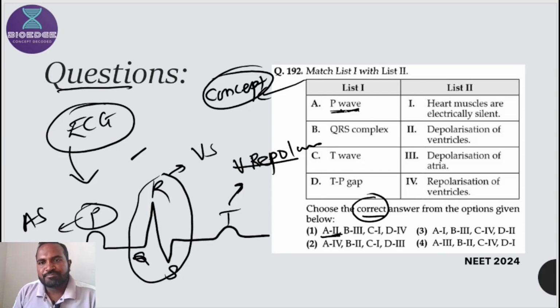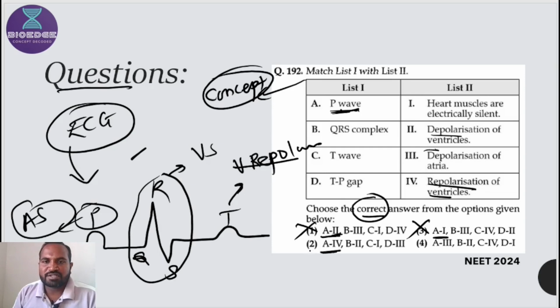The P wave is regarding the atrial systole. A second, depolarization of ventricle, which is wrong. A first, heart muscles are electrically silent. No, this is wrong. A fourth, repolarization of ventricle. Repolarization of ventricle is not represented by the P wave, that's why this is wrong.